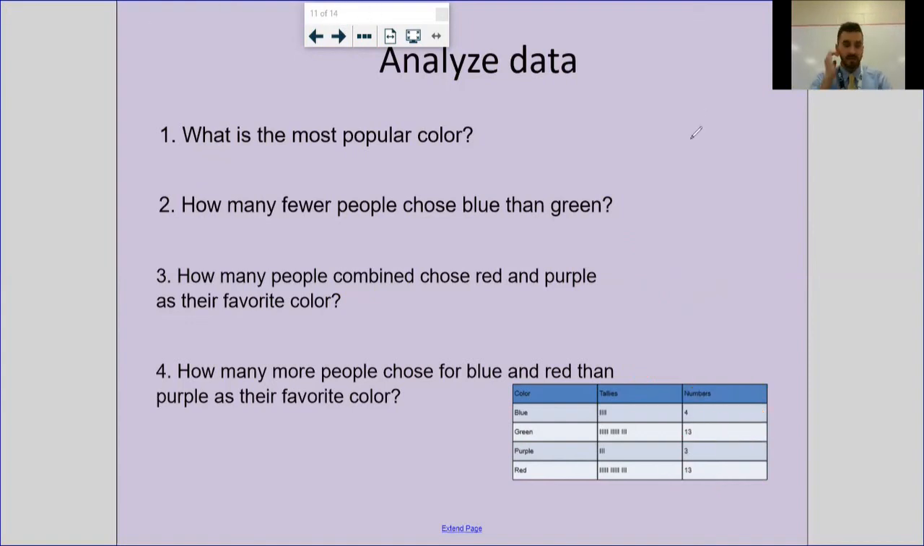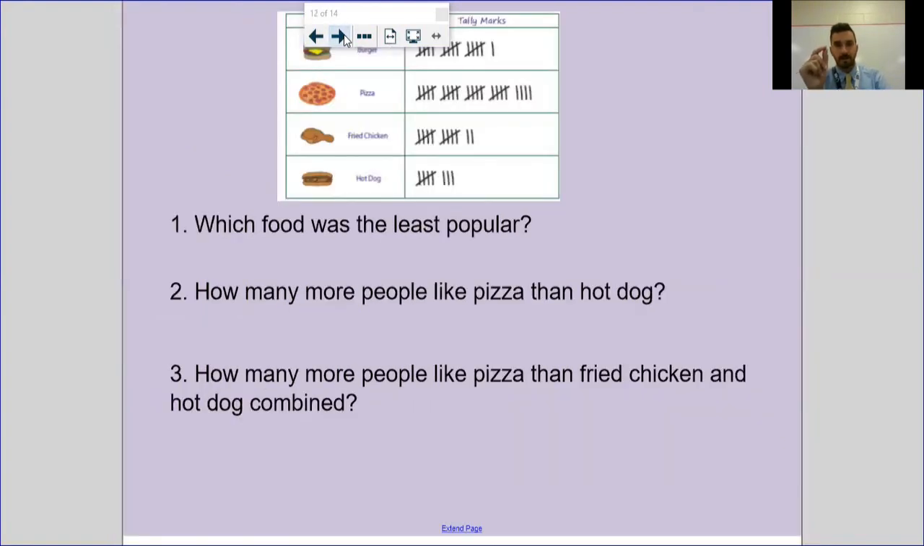So again, we just made up that data on the fly. It still worked out with those questions. I think the main thing is, I know you guys know how to make a bar graph. The main thing is being able to look at data and answer questions based off of that data.